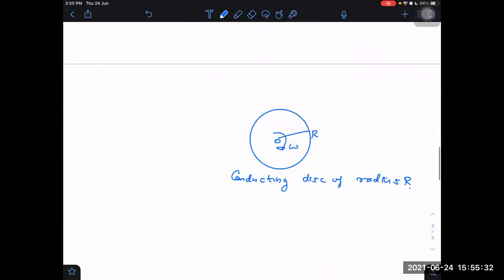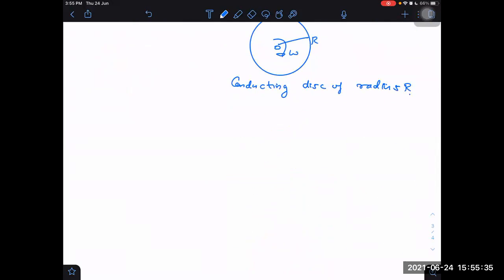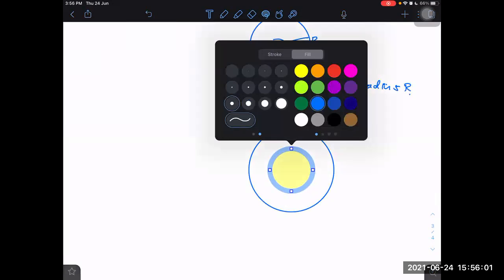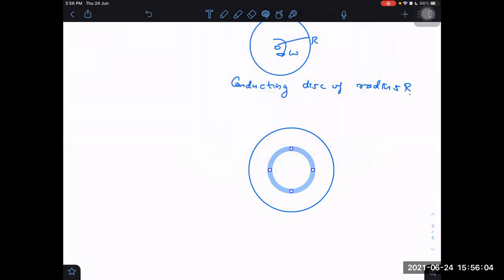How to do it now? Now you have to really take some radial line element here, or maybe take a ring element. In this ring element, let us say the EMF is dE. What would be the EMF in the radial direction?